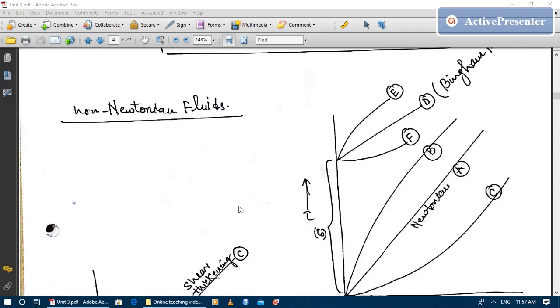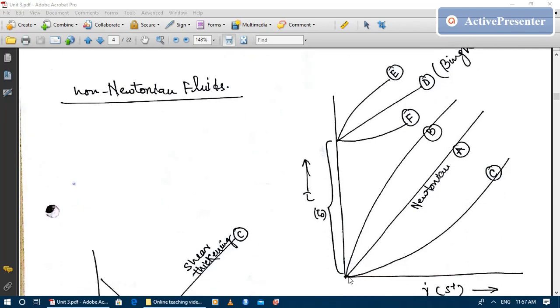This is the classical diagram you must have seen during your fluid mechanics course. Here, of course, graph A is for the Newtonian fluid so that you can compare, and graphs B, C, D, E, F all represent non-Newtonian fluids.